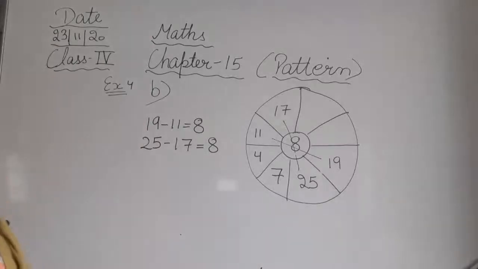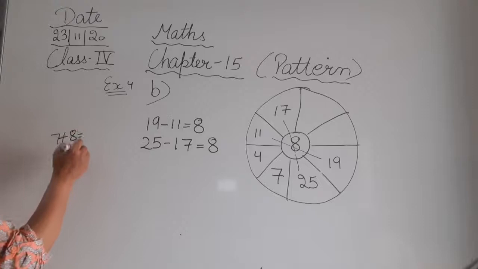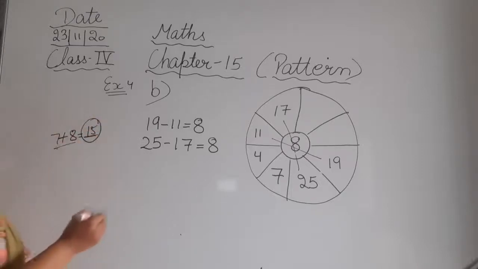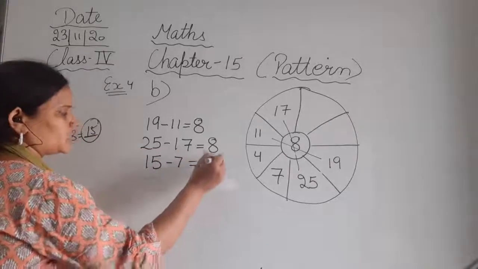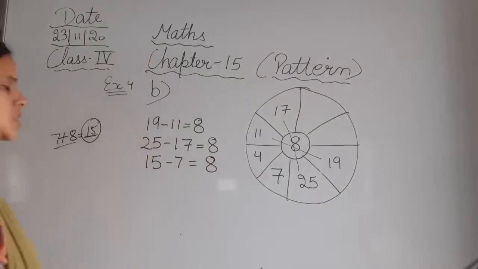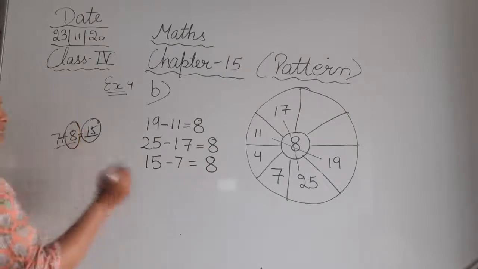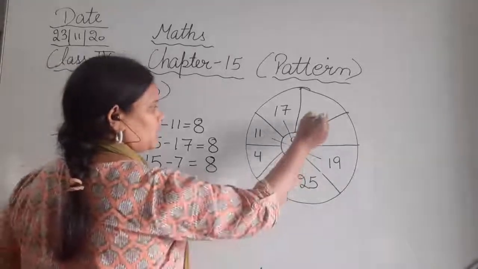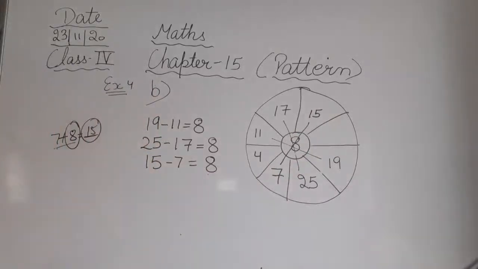सो उसके लिए आप क्या करेंगे बेटा? देखिए 7 plus 8 कर दीजिए, that is 7 plus 8 is 15. So that means if you subtract 7 from 15, you will get 8. तो 7 और 8 को प्लस कर दिया, 15 आ गया. So that means 15 में से 7 माइनस करेंगे, you will get 8. So 15 minus 7 is 8. So यहाँ पे हम इसके ऑपोजिट क्या लिख देंगे? We will write 15. 15 minus 7 is also 8.